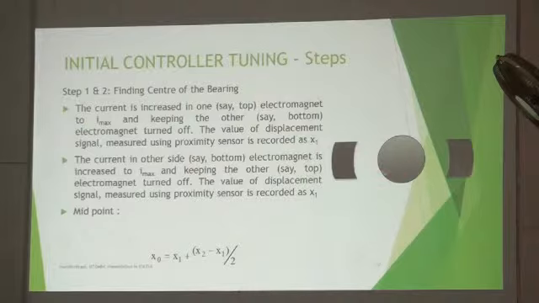The simple thing is that with the shaft in a static condition, whatever the position of the shaft does not matter, you bring the shaft to one side and note its displacement. After that you bring the shaft to the other side, measure the displacement reading, and based on that you find out the geometric center. Earlier we used to worry too much about the geometric center, cylinder setting. With this new algorithm, whatever you assemble, if there is any assembly problem or alignment problem, there is no issue. With two small electromagnets on the two sides, the geometric center can be figured out using this algorithm.